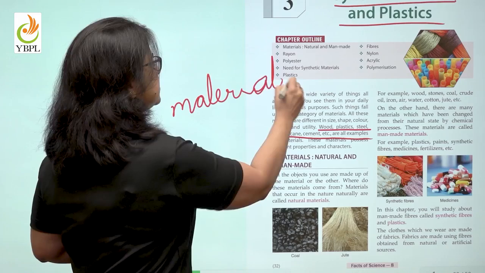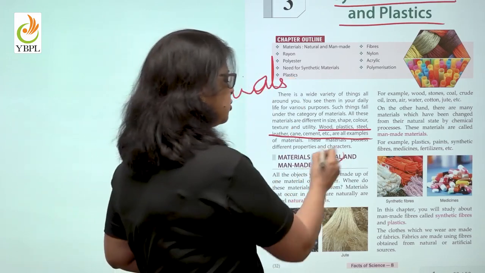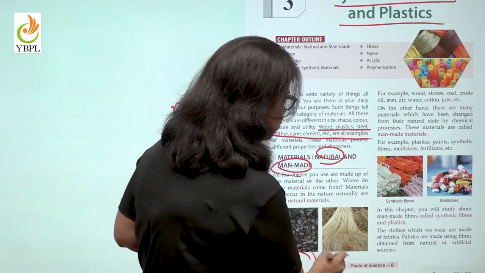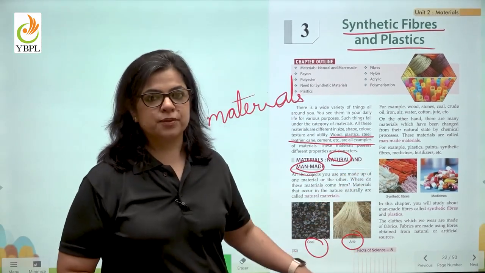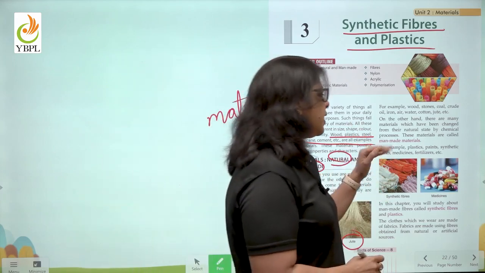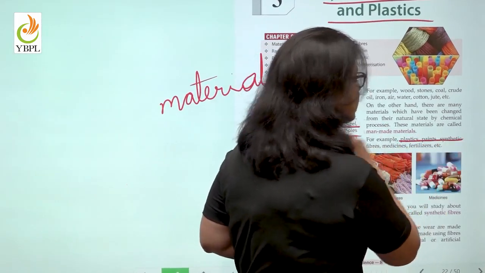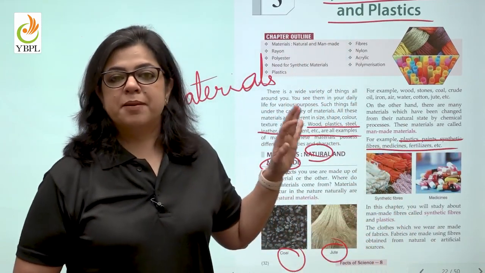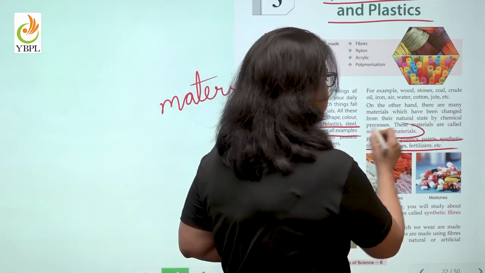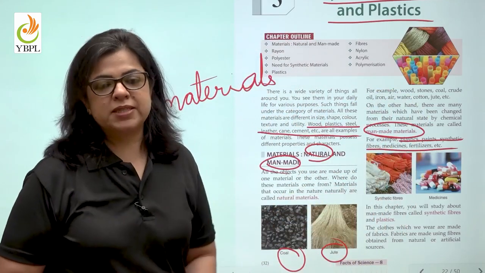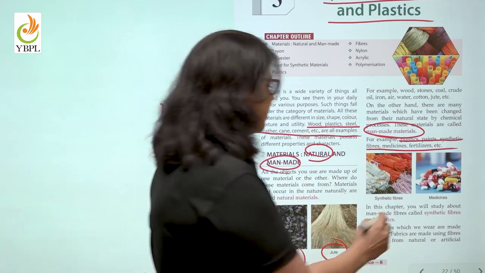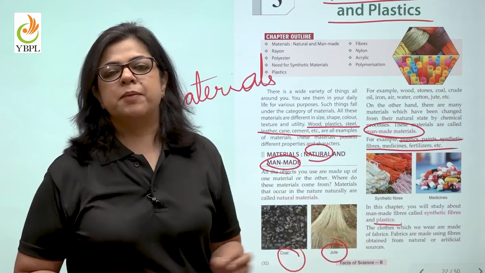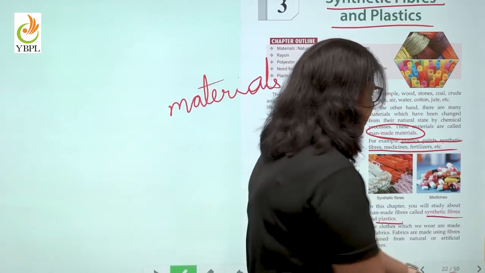Now these materials can either be natural or they can be man-made. So natural things like coal, jute, etc. they come from nature. And man-made things are things like plastics, paints, synthetic fibers, medicines, fertilizers that are made by man in laboratories. They are man-made materials. And so are plastics. So in this chapter, we are going to learn about two of these man-made materials, which are synthetic fibers and plastics.